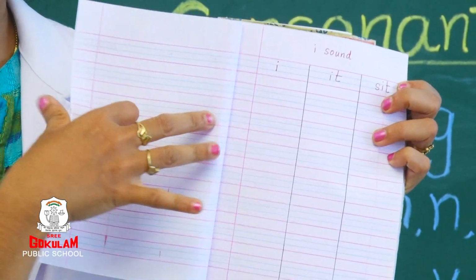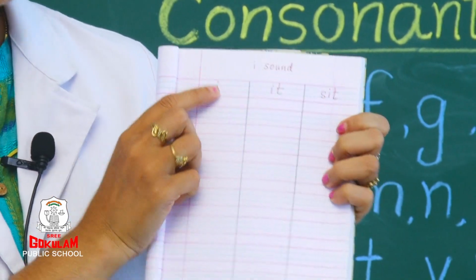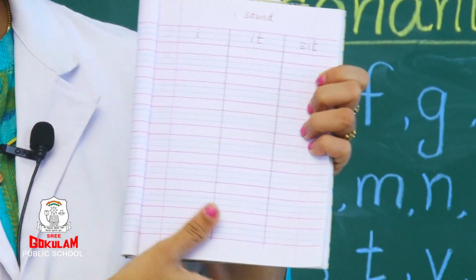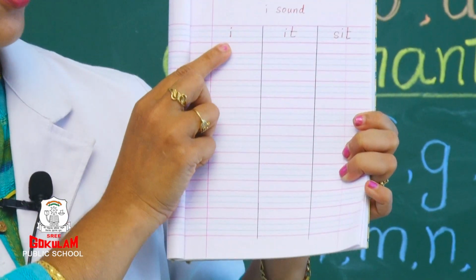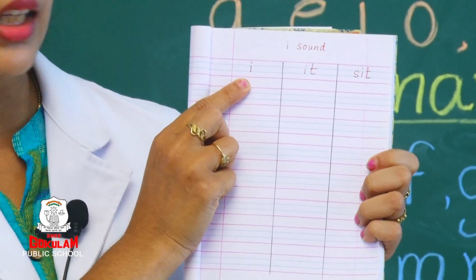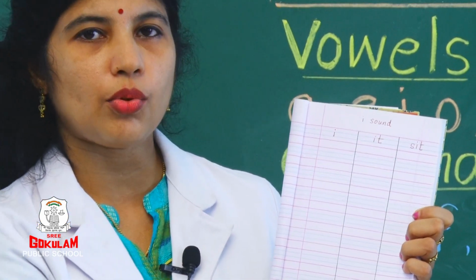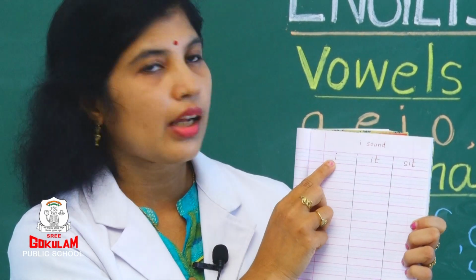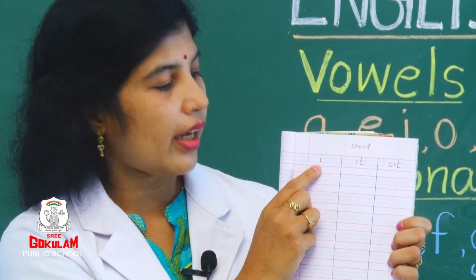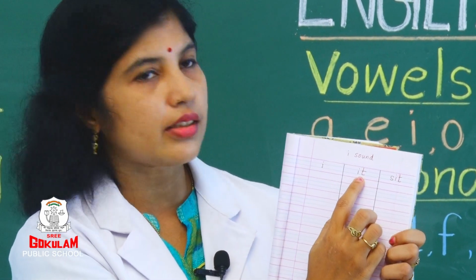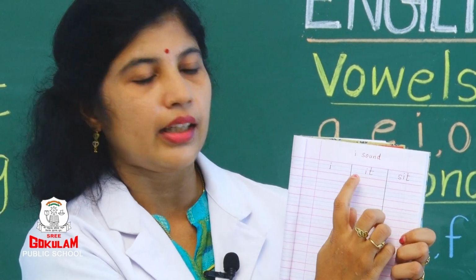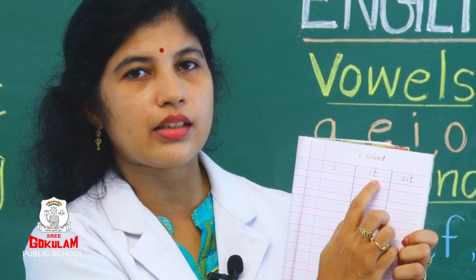And today we are going to write the I sound words. Okay? Can you see? What is this? I. You should tell your parents to draw 2 lines and give you. Okay? And you should write small letter I. And next it is I, T. It.